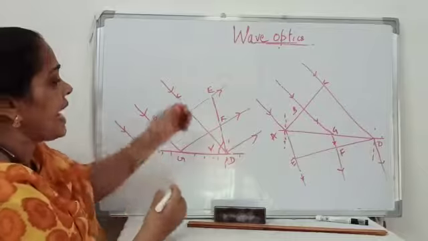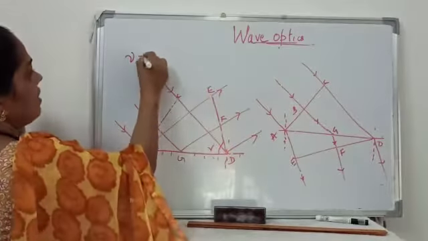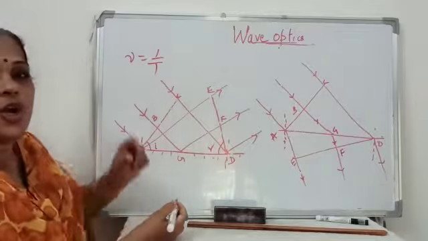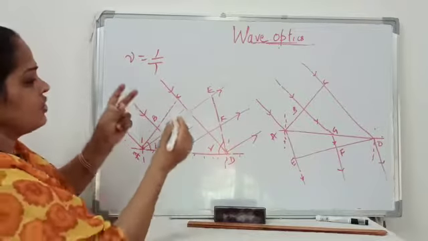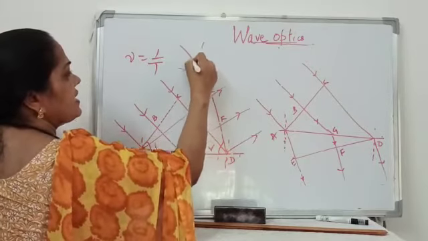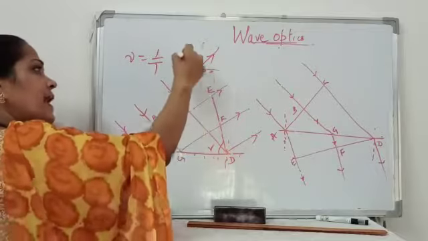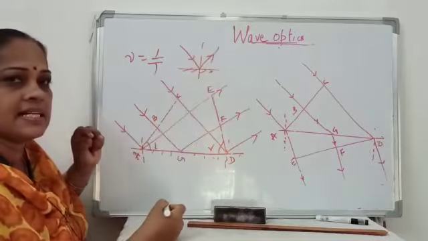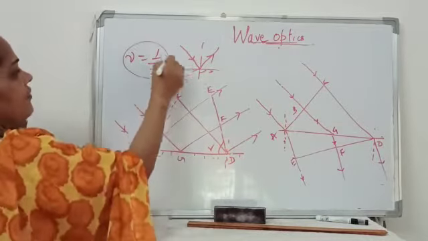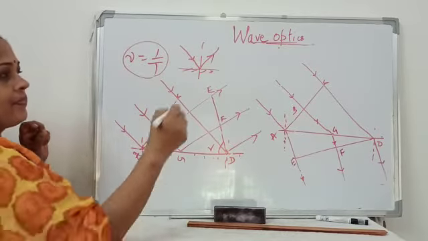So since the time remains the same, we say that the frequency, which is a function of time, also remains the same. If a ray of light is incident, then immediately it gets reflected. The time taken for incidence is the same as the time taken for reflection. Therefore, frequency, which is a function of time, remains the same.